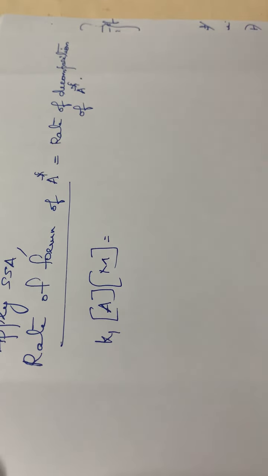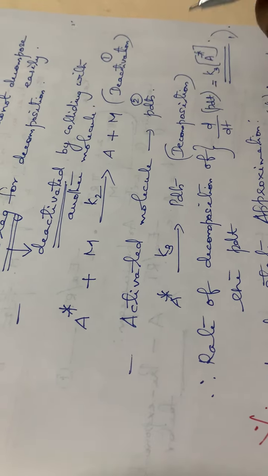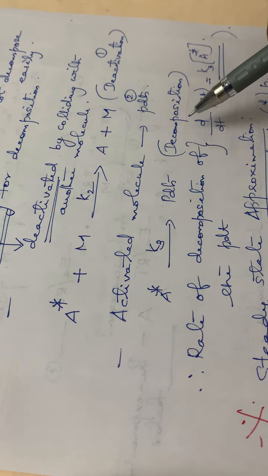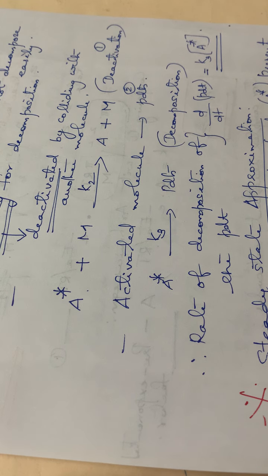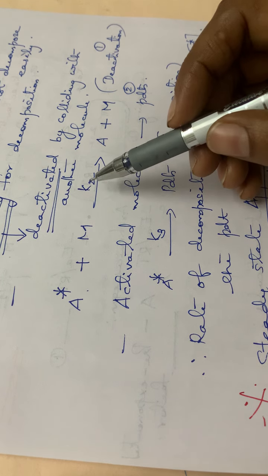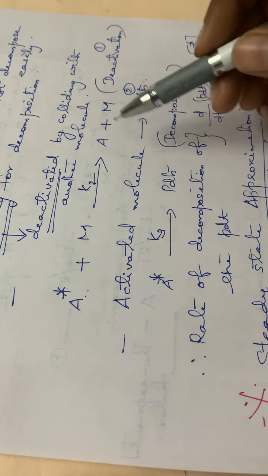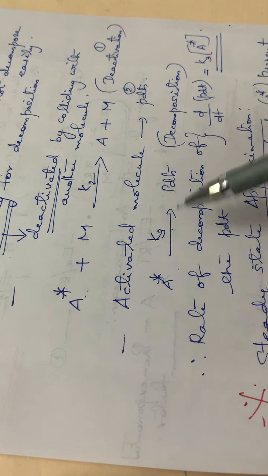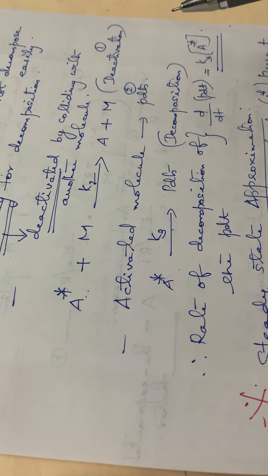That is equal to the rate of decomposition of A star. We have discussed two steps, isn't it? One is deactivation and the other one is decomposition. In both cases, this A star is decomposed, so you have to give the sum of these two. If you need, you can give the equation number also.